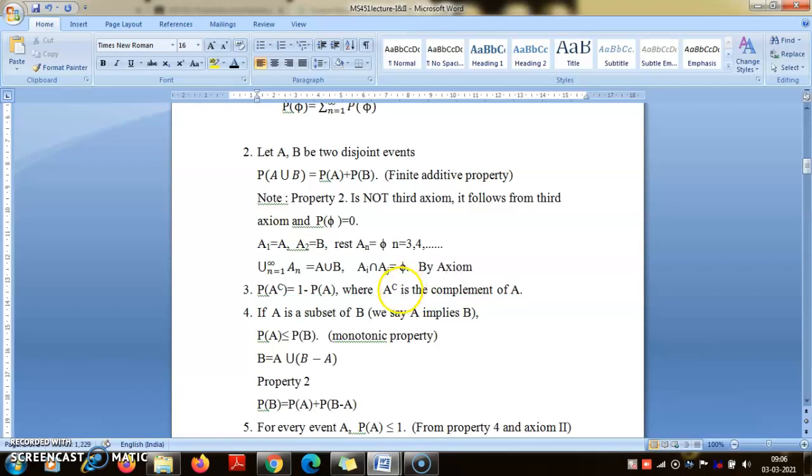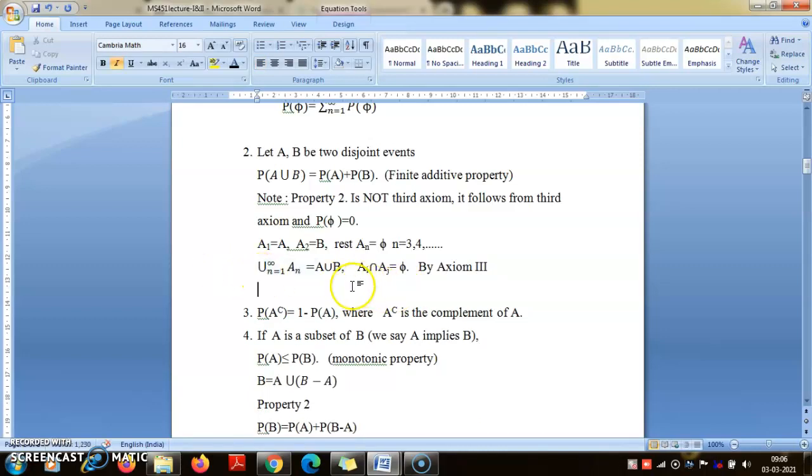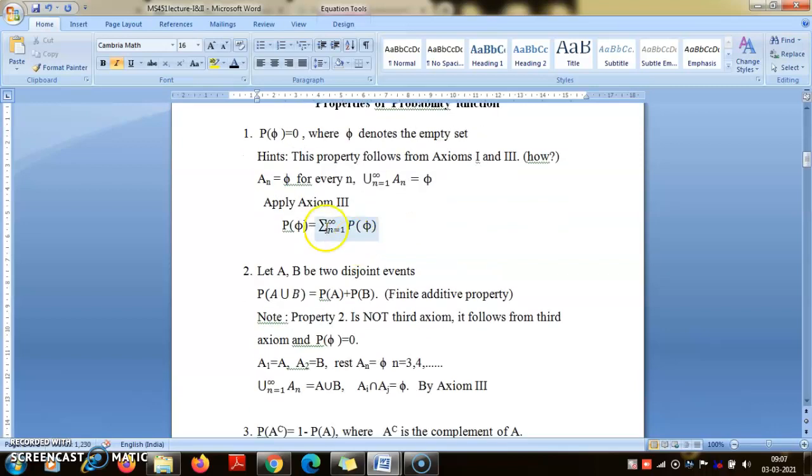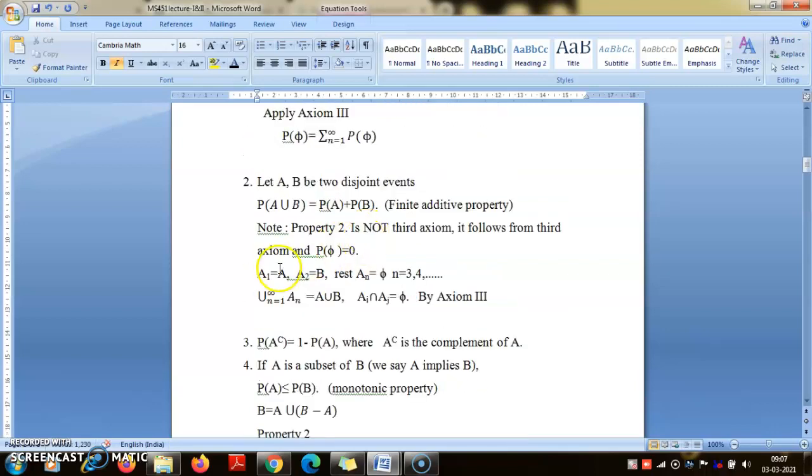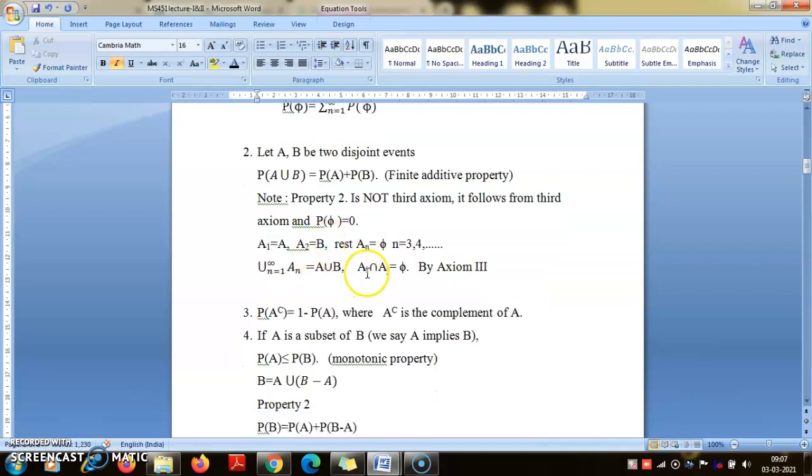By axiom 3, what will we get? The probability of the union is the sum of the probabilities. So you will get probability of A union B is equal to probability of A plus probability of B plus probability of phi added infinitely many times. But we have proved that P of phi is equal to 0. Therefore, probability of A union B will be equal to probability of A plus probability of B.